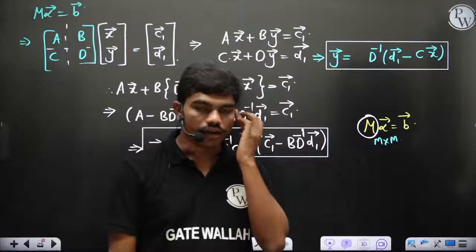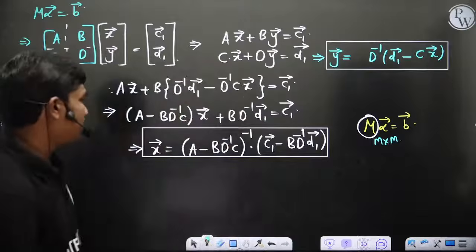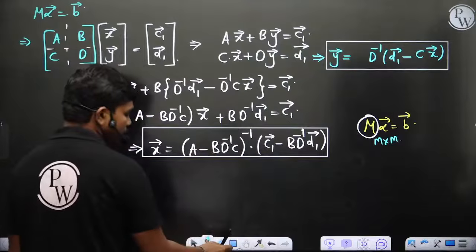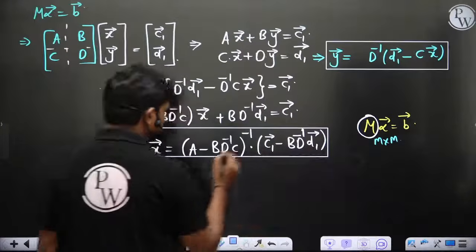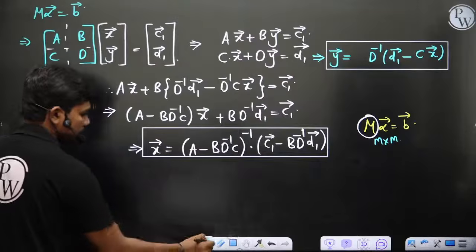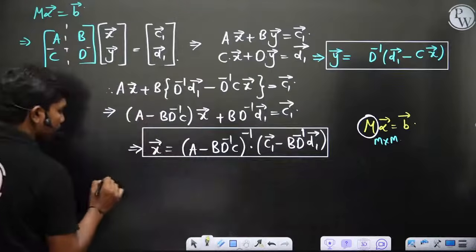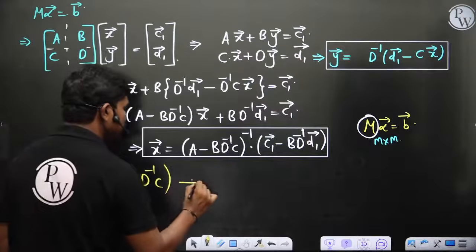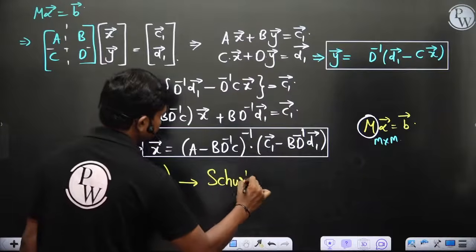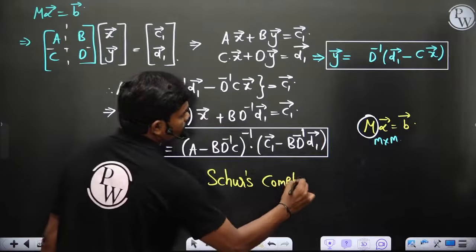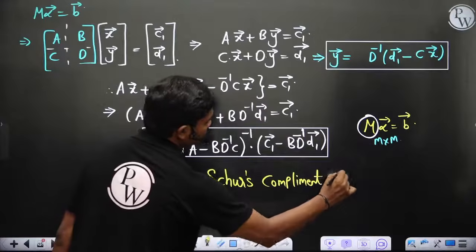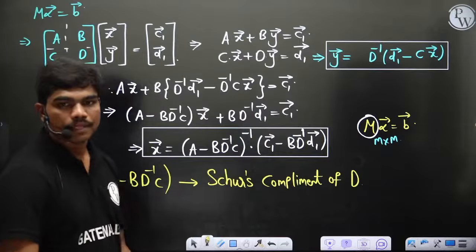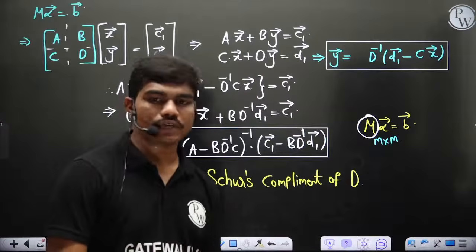Okay, now let's see. This is how you'll calculate x, and here you'll observe one thing. Because A minus B D inverse C is what you have, this matrix A minus B D inverse C is called the Schur complement of D, of course. So can we solve a 4 by 5 matrix from this? Yeah, you can solve even 1000 by 1000 also.